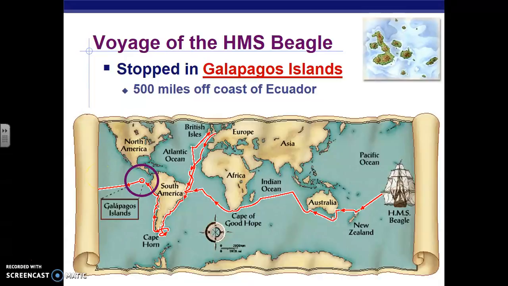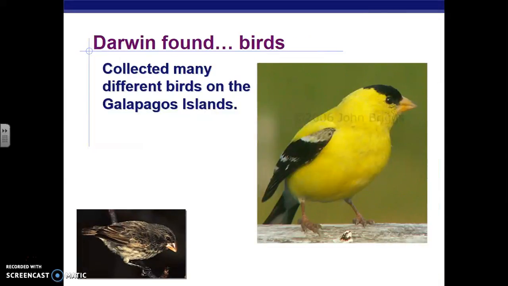Now, what did he see on the Galapagos Islands? Something that's important about the Galapagos is that it's many islands separated by water. I don't know the exact number of islands, but there are many islands with a geographical barrier because they're separated by water. What he noticed is that there were many different birds on the islands, and depending upon which island they were on, their traits were different.